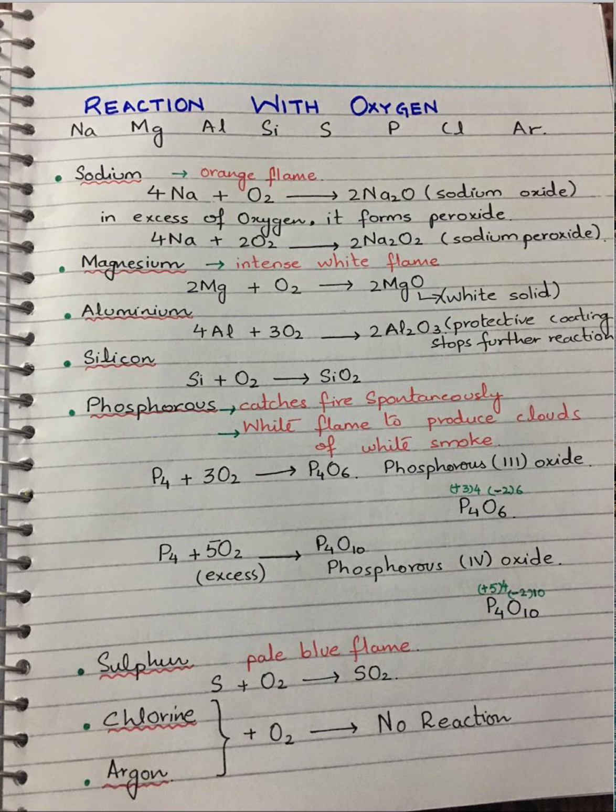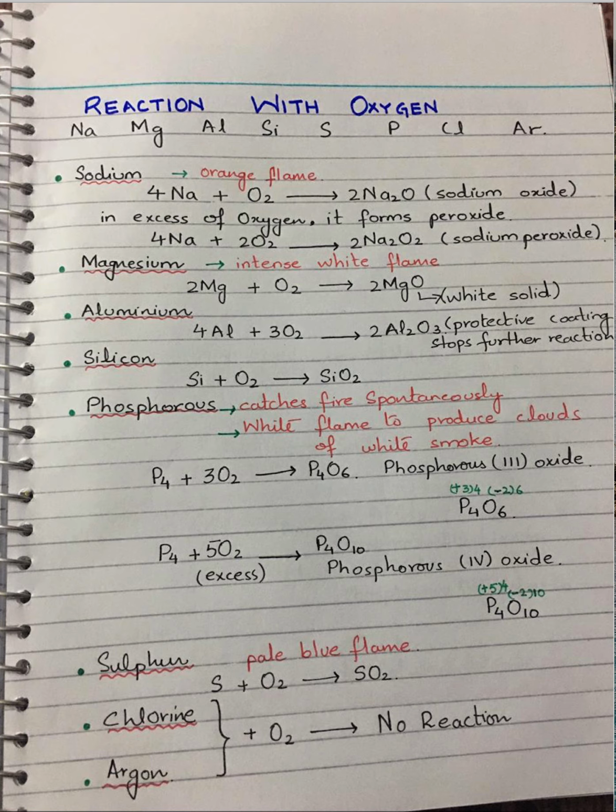In white phosphorus, phosphorus exists in P4 form. If a limited supply of oxygen is there, P4O6, that is phosphorus(III) oxide, is formed. Why is it called phosphorus(III) oxide?